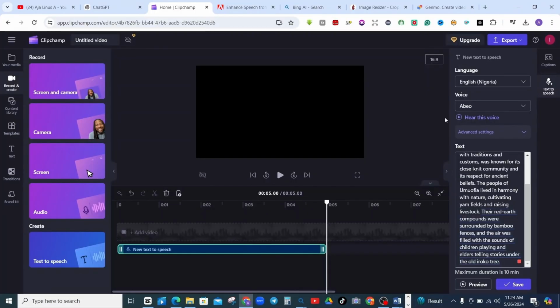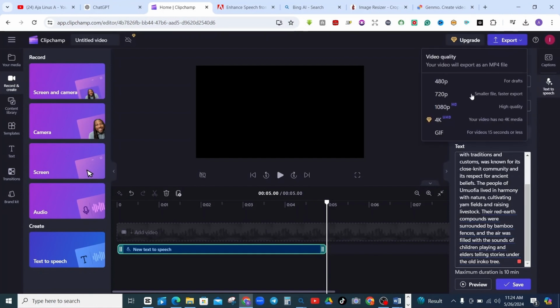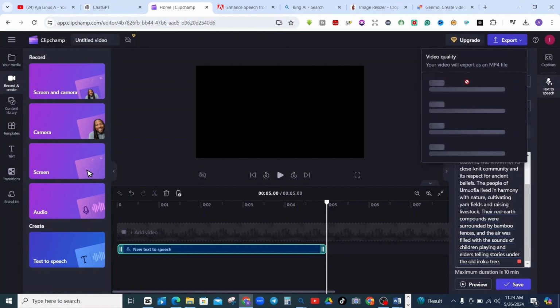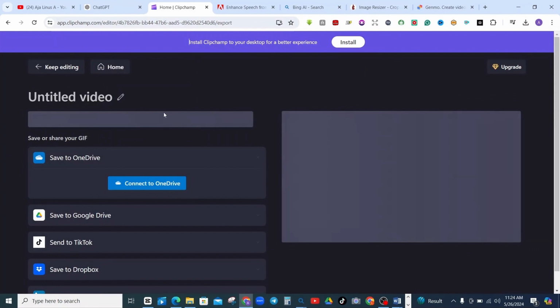Then you can stop it. When you stop it, if you click on save, you can export this. When you export this, you can extract the voice from this AI tool into any MP3 format. Since we are not looking at any video, you don't need to look at any of these qualities. You can go to 480p and generate what you want to generate.